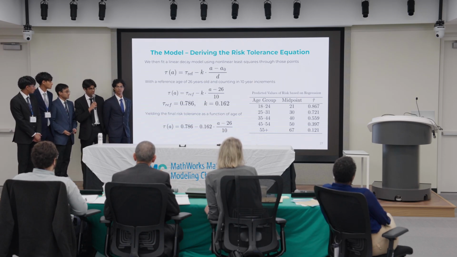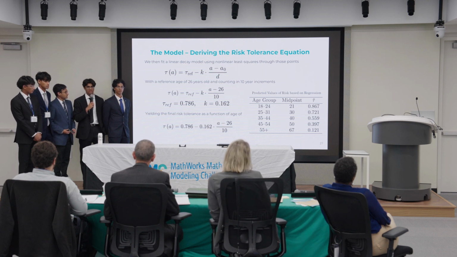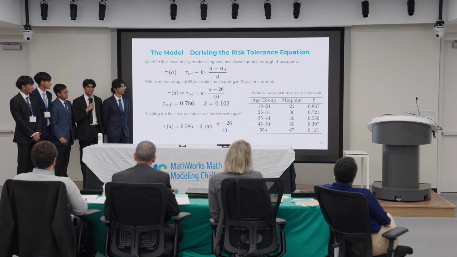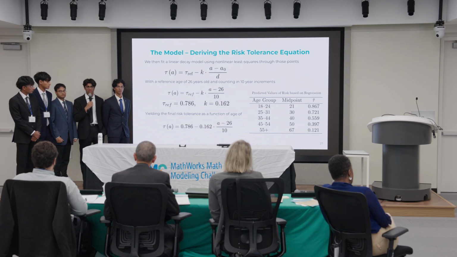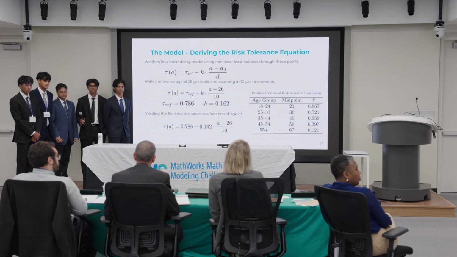Yeah, and that's a great observation, and it just comes down to the data we had in the surveys. Both the Siena and the Bureau of Labor Statistics didn't use the same methodology, so we got different age gaps. So by using the 26 as a reference age, we were able to take the Siena data that was in the bigger age gaps and essentially approximate what would be the values for the age gaps in the Bureau of Labor Statistics, since that's where most of our modeling came from. Okay,